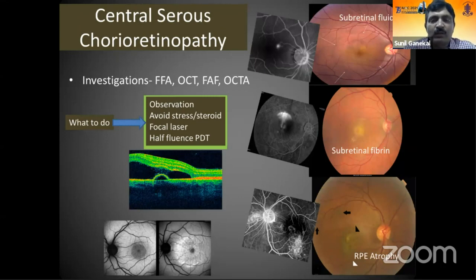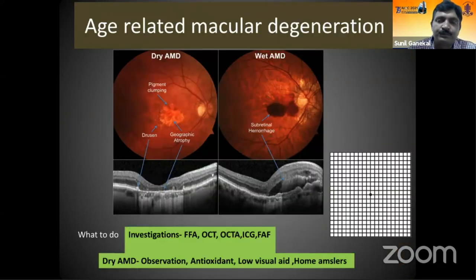One of the commonest causes for the black patch in the center of the eye is central serous chorioretinopathy. The black patch could be due to either the fluid accumulation or subretinal fibrin or RPE alterations or the defects which develop secondary to CSR. All these patients in the acute stage probably don't require any intervention, just observation. Sometimes in persistent fluid, one may have to do a focal laser or resort to off-dose, off-fluence PDT, or photodynamic therapy in these patients.